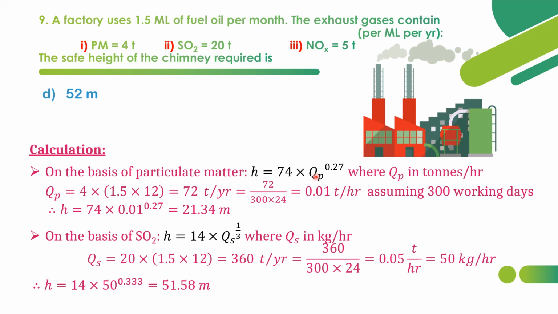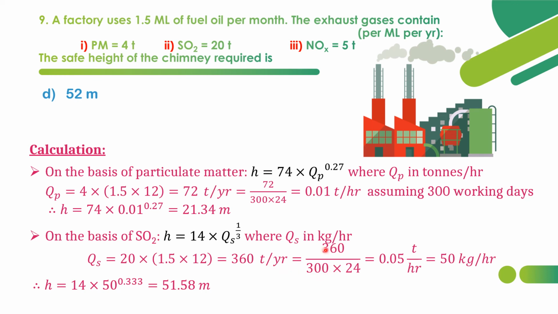So this value is to be substituted here, so we get the answer as 21.34 meter. And on the basis of SO2, H is equal to 14 into Qs power 1 by 3, or we can say 14 cube root of Qs. Here Qs, that is quantity of sulfur dioxide, should be in kg per hour, and sulfur dioxide is around 20 tons. 20 into 1.5 into 12, in the same way we calculate 360 tons per year.